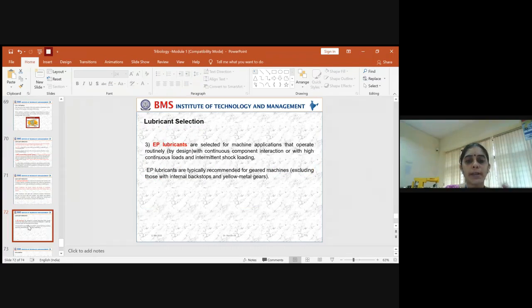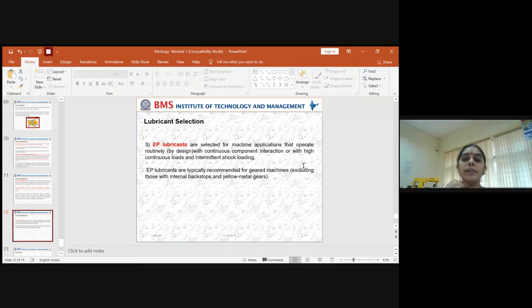And the last one is the third category, EP lubricants. EP lubricants are selected mainly for machine applications that operate routinely with continuous component interaction. Sometimes the interaction between the components will not be continuous; it will be periodic at some period of time.